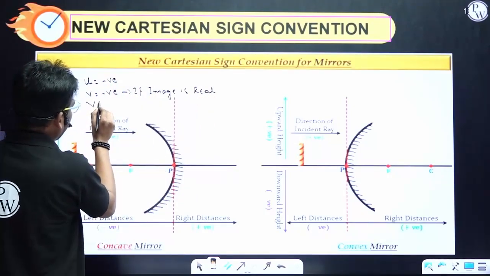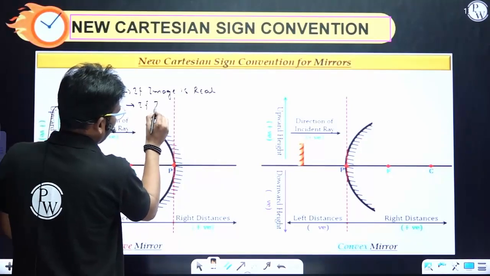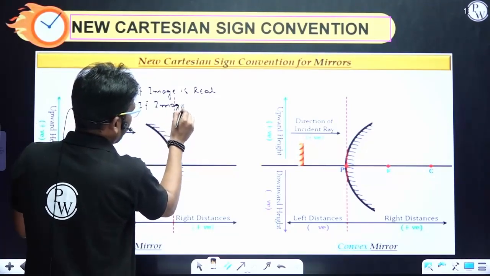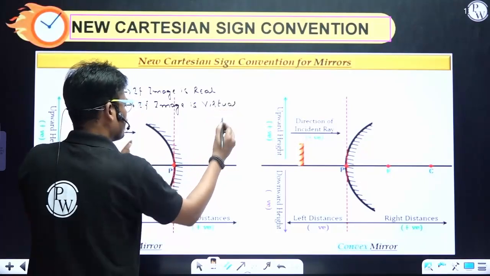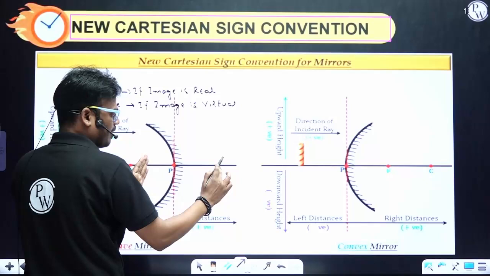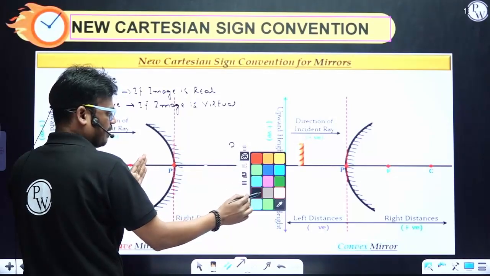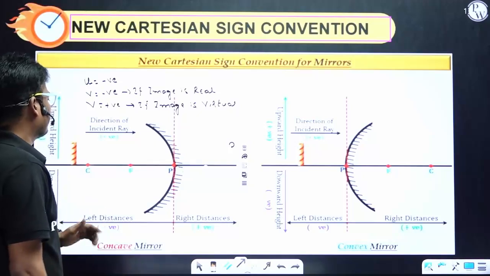And v is positive if the image is virtual. Virtual means the image will be formed on this side. So from the pole of the mirror to this side, it is always positive. Getting my point? Next one.